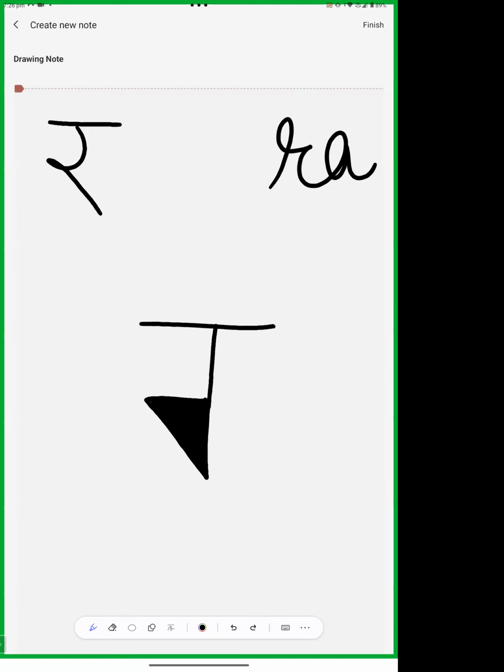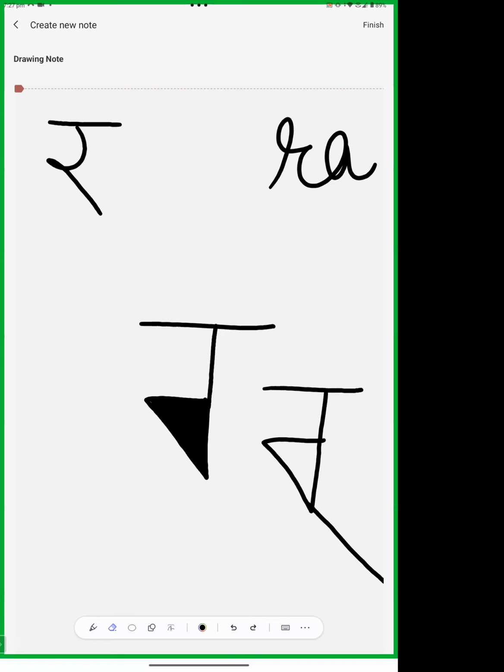Now, Ma'am, how is it similar to Devanagari? Just look here. This is Ra, okay? And we do like this, and then we remove this one. So it goes like this.